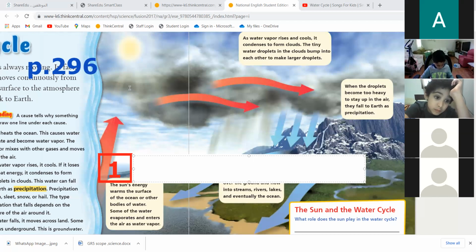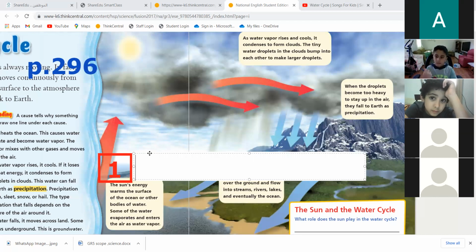You have liquid water in a kettle. You are heating up the kettle. When you heat the kettle, the water will boil and it will give you gas. So gas, okay, it will turn to water vapor. So what is the process? What is the name of the process? When liquid turns to gas. Liquid, gas, water vapor. Okay, what is the name of the process?